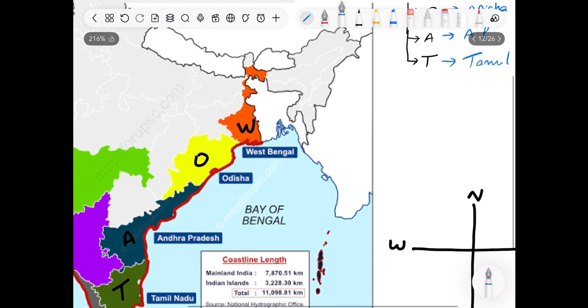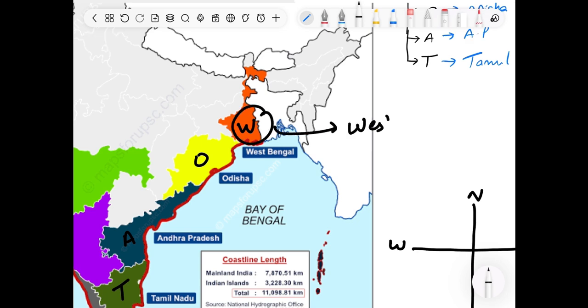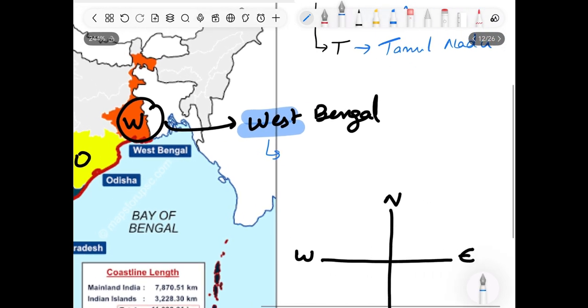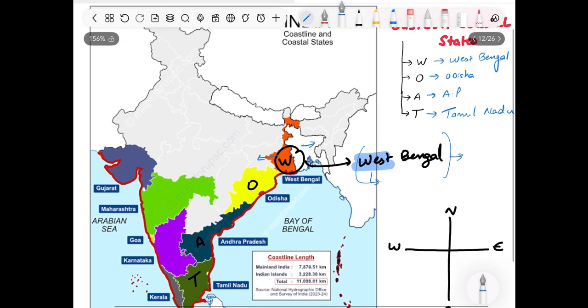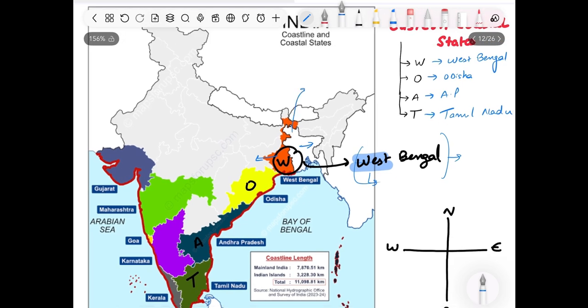Now please see this West Bengal. Don't go with the name. West Bengal doesn't mean it lies on the western coast. West Bengal itself is on the eastern coast. The reason being, during the partition, it was the western side of Bengal, and the eastern side of Bengal went to Pakistan, also known as East Pakistan at that time.